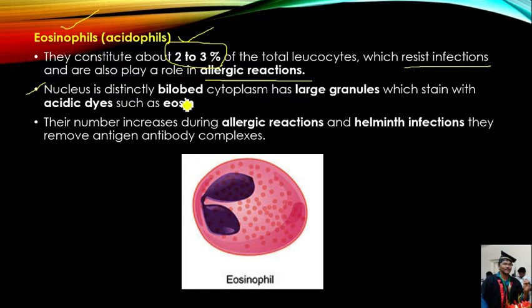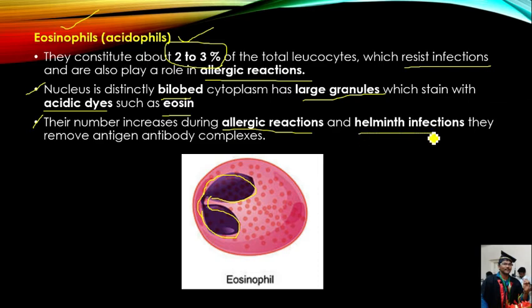The nucleus is bilobed. If you observe the nucleus, it contains 2 lobes, 1, 2. Hence, we can say that the nucleus is bilobed. The cytoplasm has large granules. Then eosinophils or acidophils take the acidic dyes. An example of an acidic dye is eosin. Their number is increased during allergic reactions. Already I have told that the number of eosinophils or acidophils is increased during allergy.